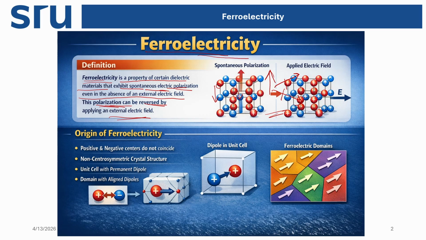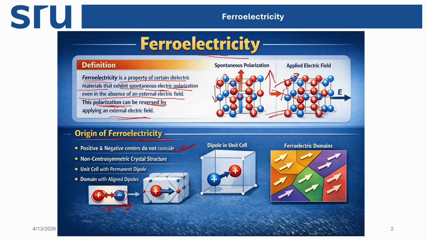How does ferroelectricity originate? What is the reason it happens? Let's say inside the compound there are different kinds of ions, positive and negative. When these positive and negative ions are not in the same place but at different places, there will be a dipole moment, for example in this direction. When these dipole moments do not cancel each other and there is a total dipole moment in the compound, then we can get ferroelectricity.